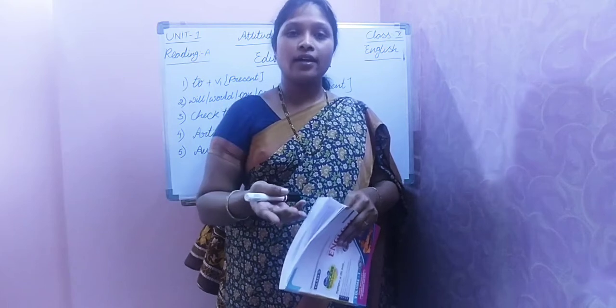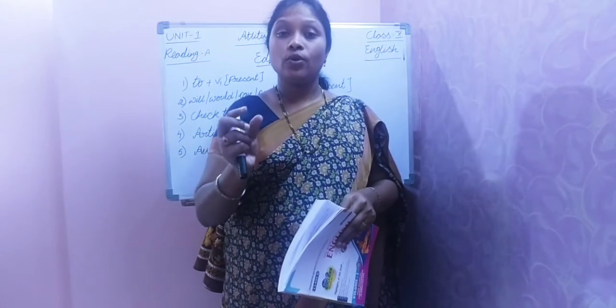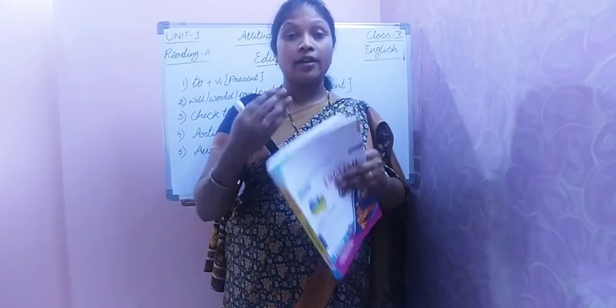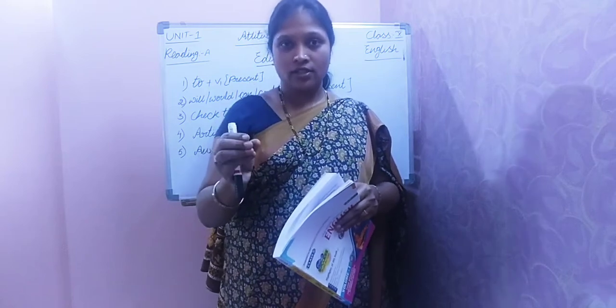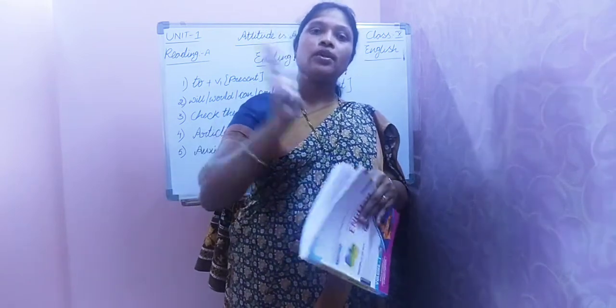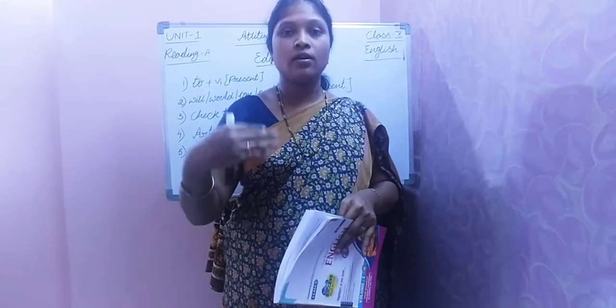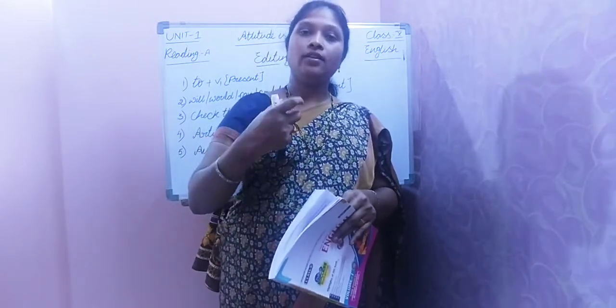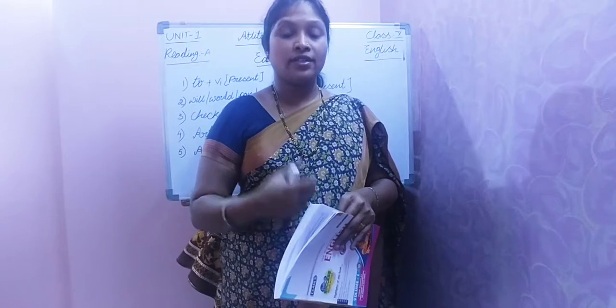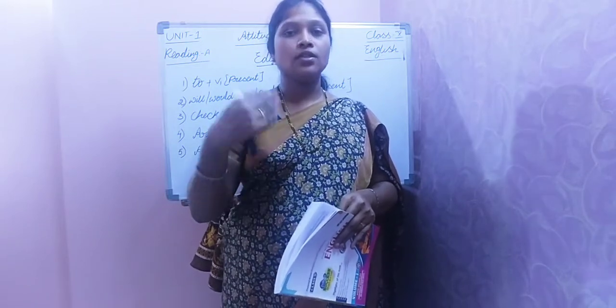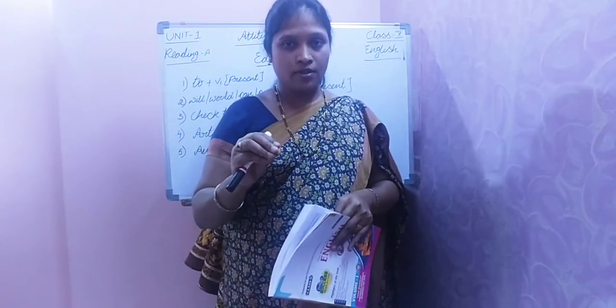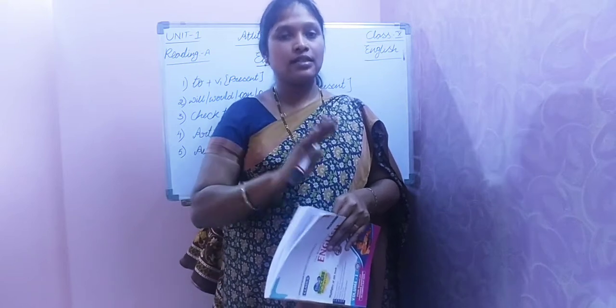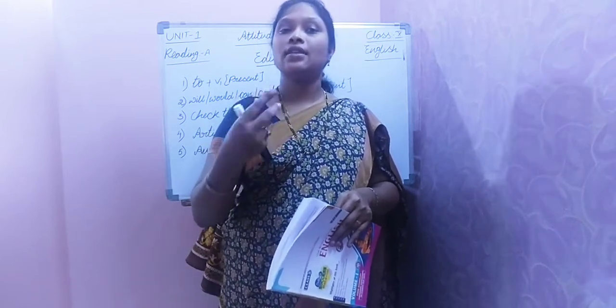How can you know that? If you know the lesson very well and if you know the situation exactly, whether it already happened or is at present going on or is going to be happening, then you can easily identify the tense of the verbs. So there will be mistakes in the verbs, and if you know that, you can easily find out the mistakes in the verbs.